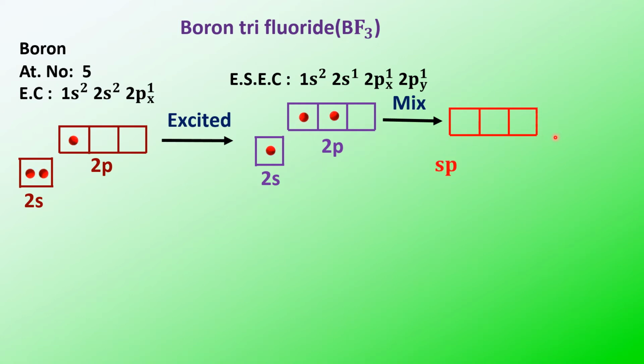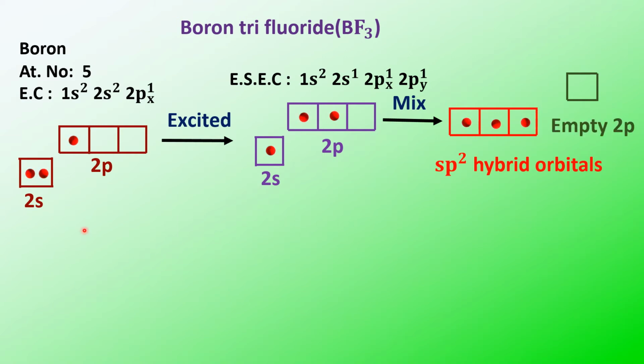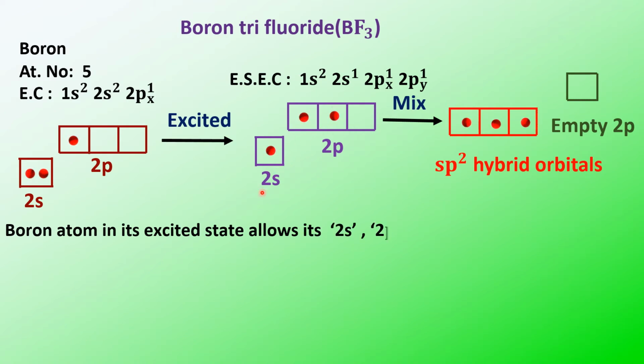These are the sp2 hybrid orbitals containing 1 electron each, and you'll have one empty pz orbital, which does not undergo hybridization.